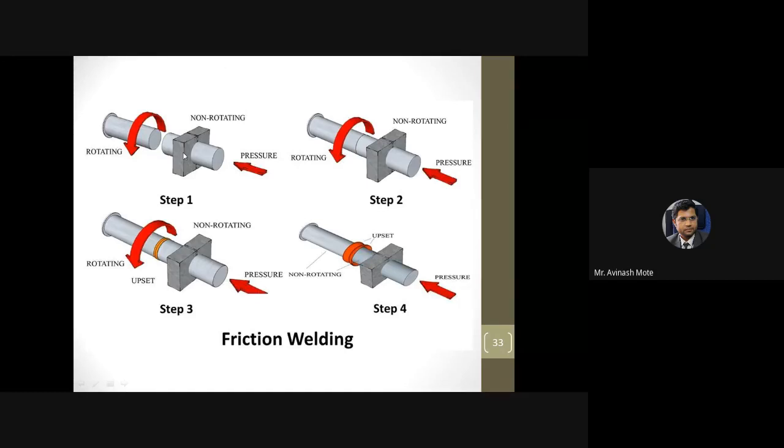So two parts are there. The first one is fixed, another is a rotating type. This is held between these two fixtures. Now this will rotate and it will be pressurized against that rotation. Now this is rotating, and here in the second step, this is rotated and here it is pressurized.